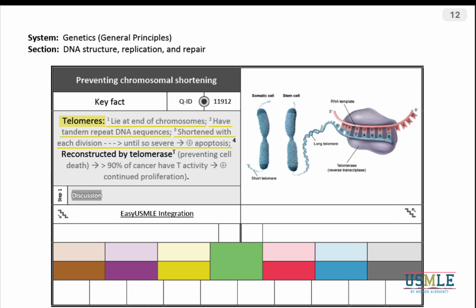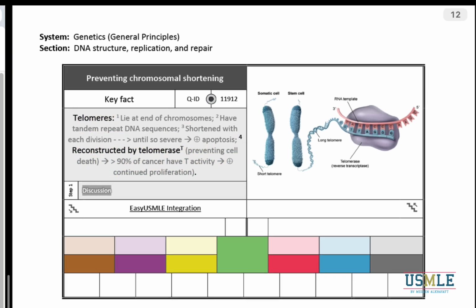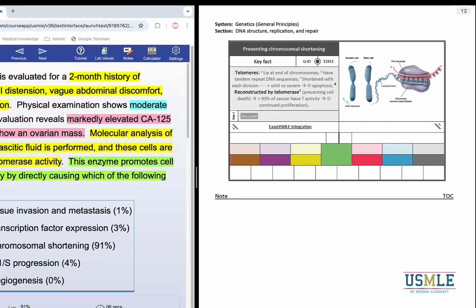The telomere is reconstructed by telomerase, which prevents cell death. More than 90% of cancer cells have telomerase activity, which stimulates continued proliferation and prevents apoptosis despite multiple cell divisions.